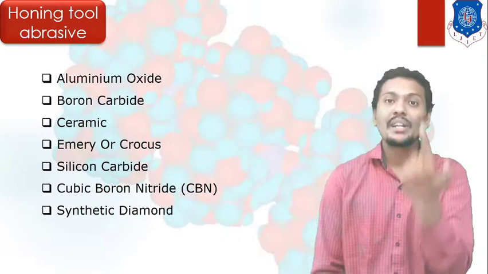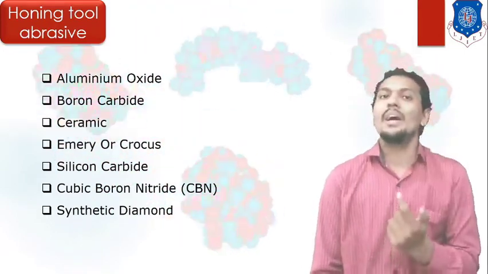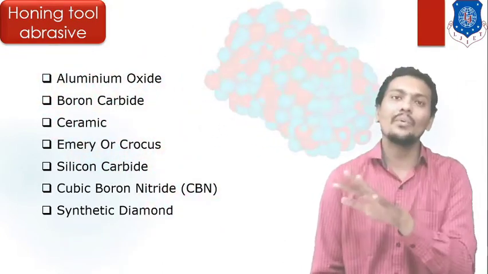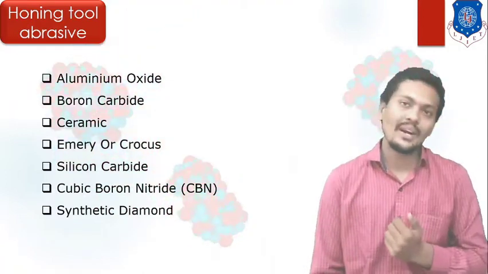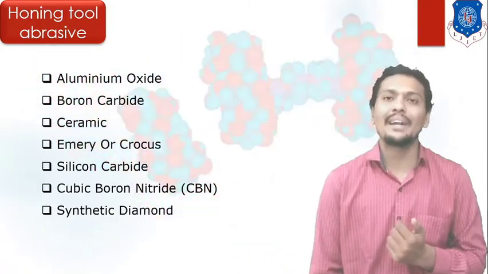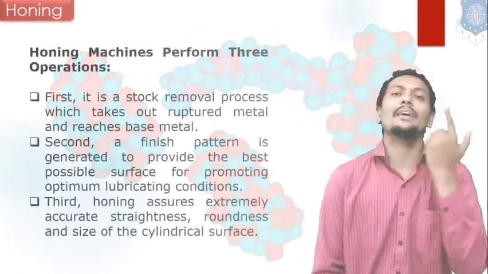Abrasive sticks are mounted on the outer periphery of the honing tool, and the abrasive particles generally used in grinding wheels can be used in these honing sticks also, such as aluminum oxide, diamond, silicon carbide, etc.